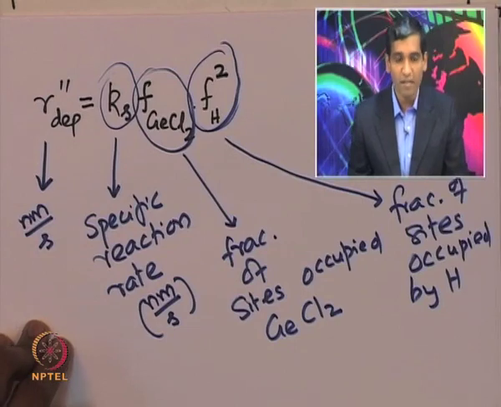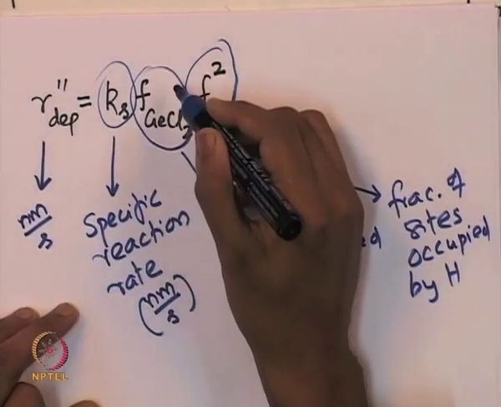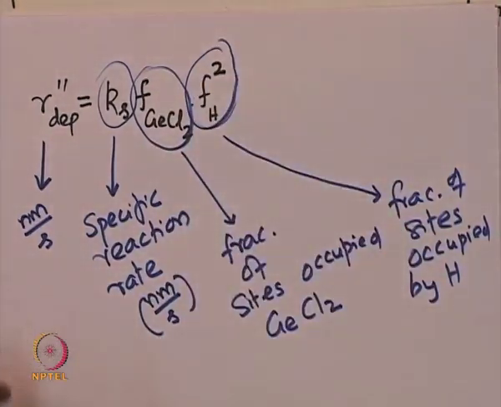So, now the exercise is to find out what is the fraction of germanium chloride which is adsorbed onto the surface and what is the fraction of the hydrogen atom which is adsorbed onto the surface. So, this can be obtained by looking at the adsorption process, the adsorption steps. So, let us look a little more deeply into the adsorption steps. There are two adsorption steps.